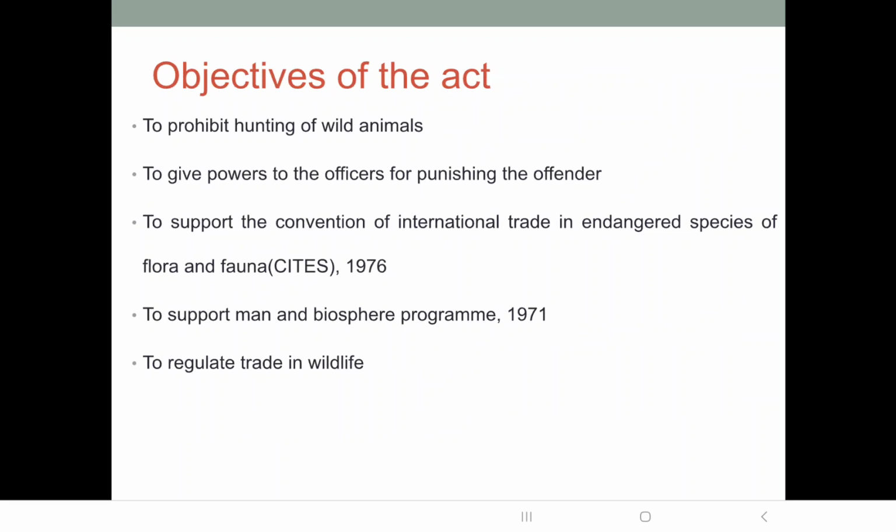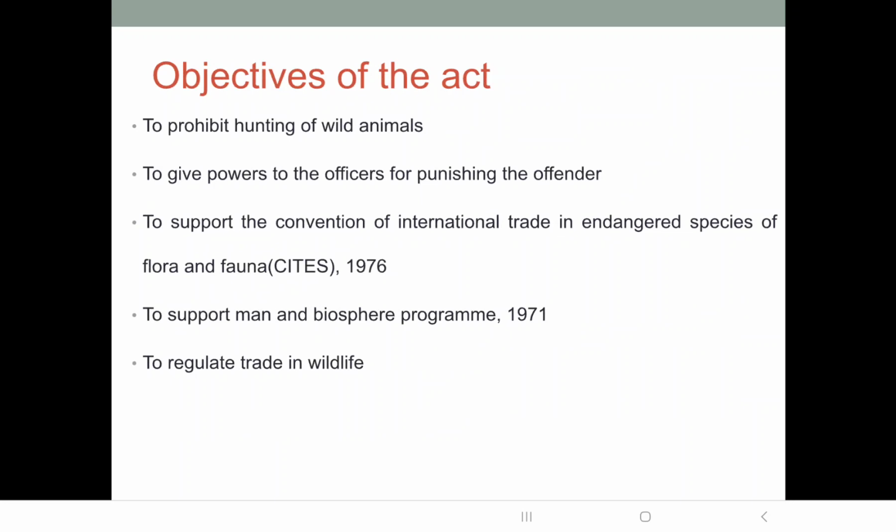So there is a ban on hunting of wild animals. Second, the powers are given to the officers for punishing the offender. That means if a person commits anything wrong which is not acceptable under this act, then the powers to punish are given to the officers.